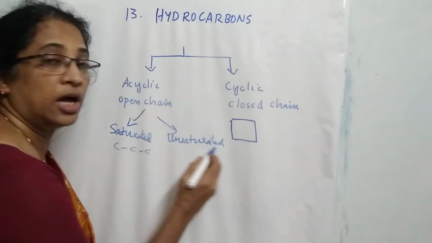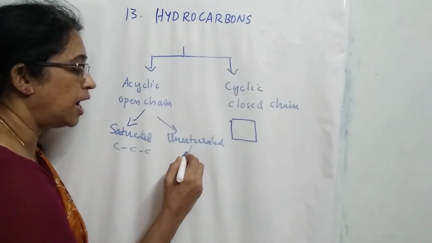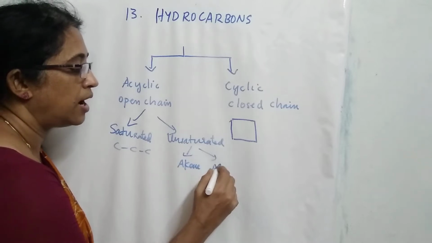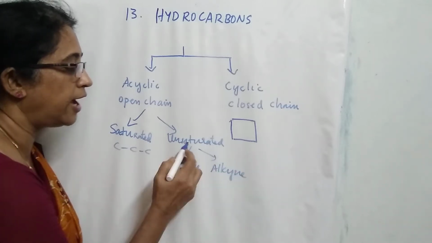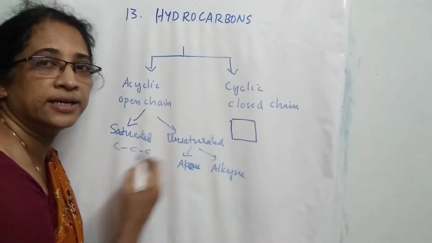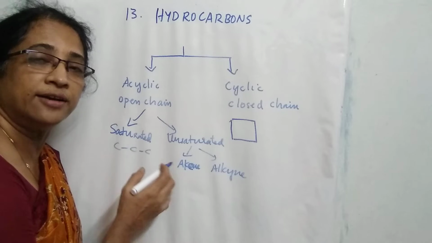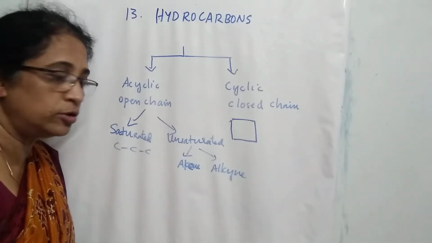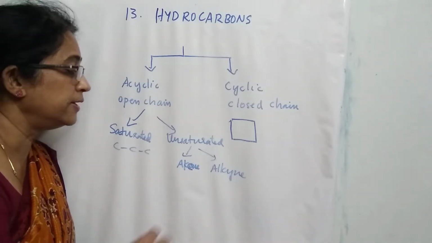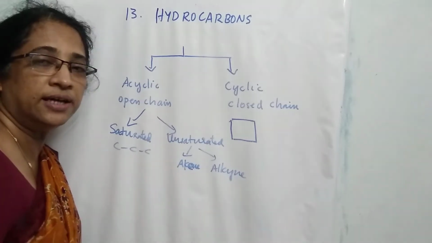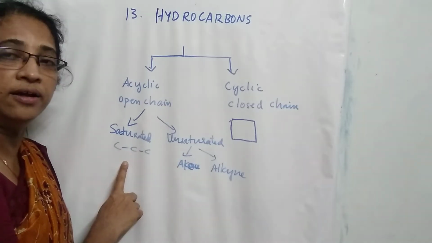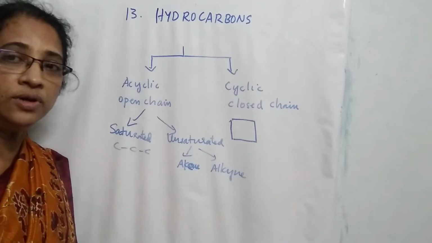And unsaturated hydrocarbons are classified into two, alkenes and alkynes. Alkenes are compounds containing carbon-carbon double bond and alkynes are hydrocarbons which contain carbon-carbon triple bonds. So, alkenes and alkynes are known as unsaturated hydrocarbons, while alkanes are known as saturated hydrocarbons.